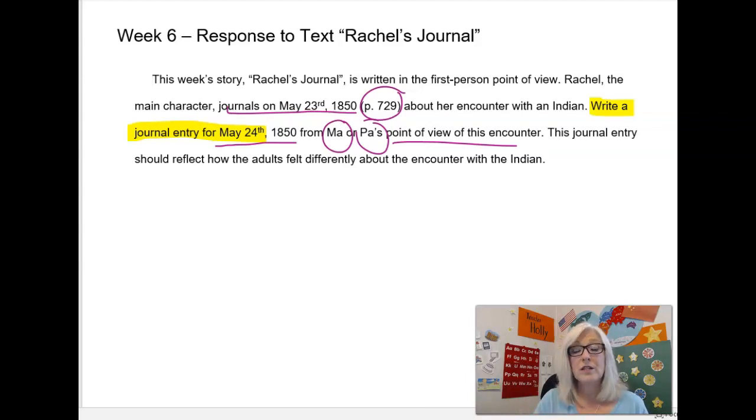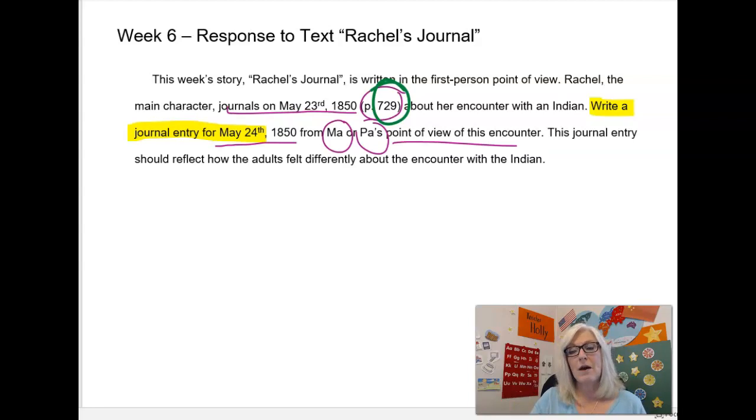What you should do is go back into the text, reread page 729 so that the encounter is fresh in your mind. Think about how Rachel felt when she and the other children on the shortcut encountered the Indian. How did they feel? What was said between them?